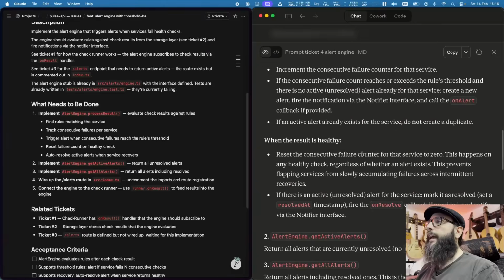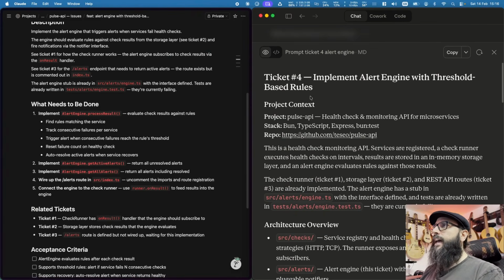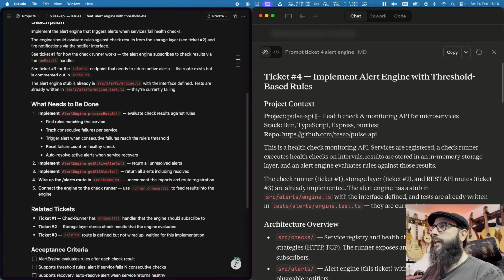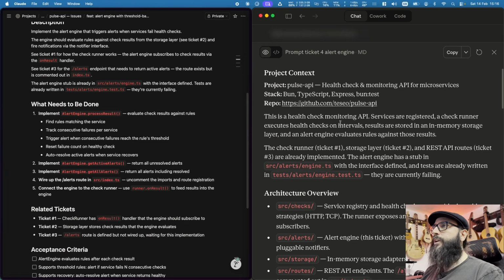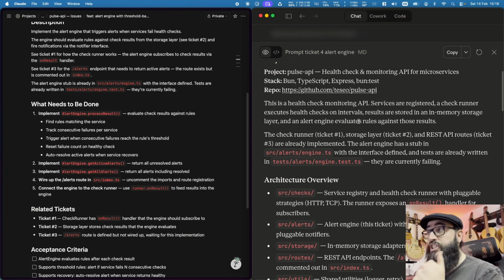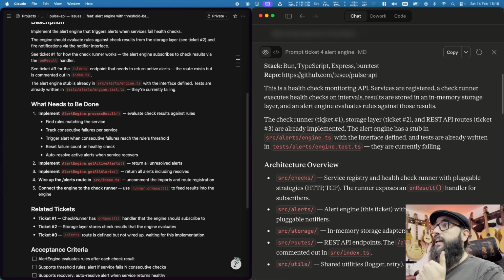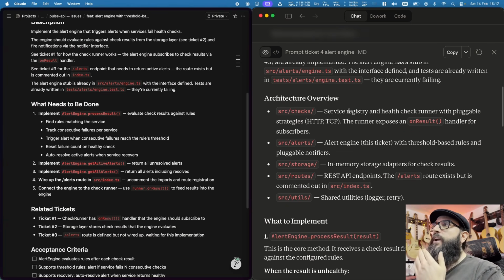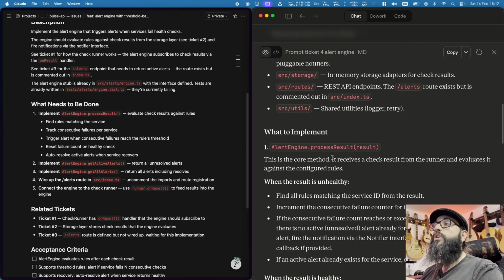So I'm really curious to see how the ticket, how the prompt looks. And the prompt says the context: it's a Pulse API, it's telling me also the repository, this is a health check monitoring system, so it's telling Claude the project, what it does. It's giving the context from other tickets that are related to this ticket. This is incredible, eh? And then we have an overall architecture. So we have all the checks, the alert, the storage, the routes, and then what needs to be implemented.